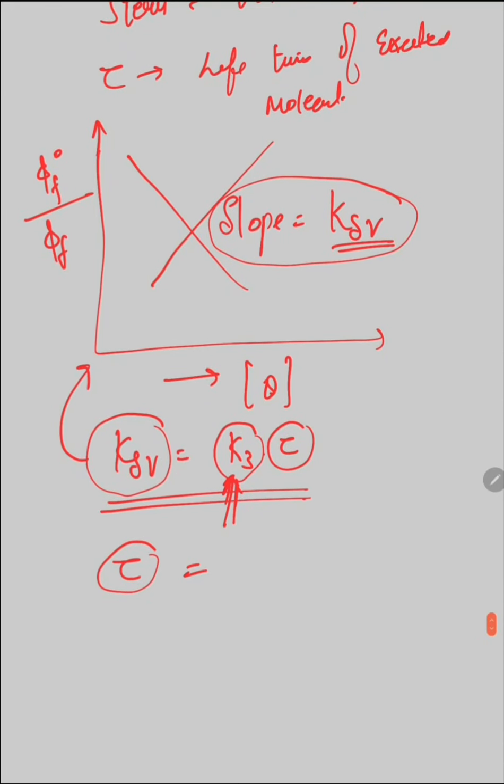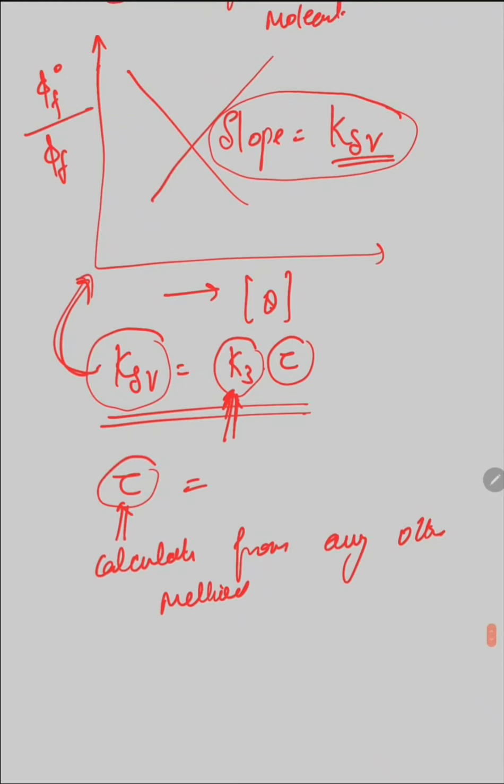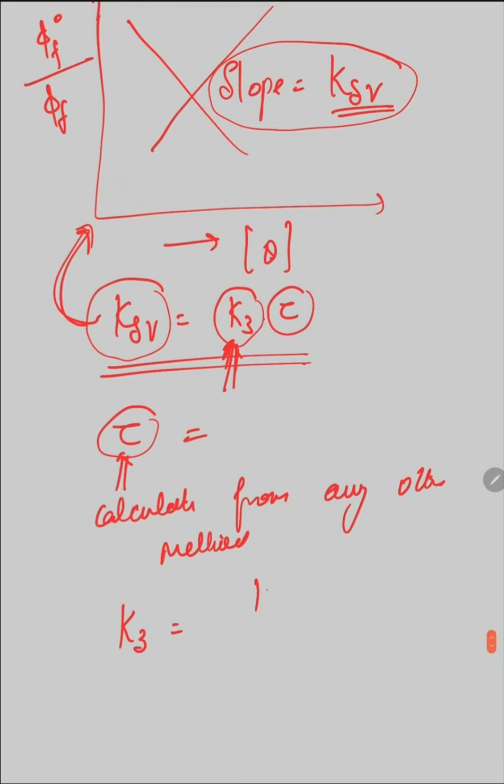In the other case, if tau, the lifetime of the excited molecule, is calculated from any other method and KSV is known from this graph, then you can easily calculate the value of K3 using this expression. So out of K3 and tau, one term is already known to you, or you can calculate it from any other method, and the second parameter we can easily calculate using this expression. So this is all about the Stern-Volmer equation.